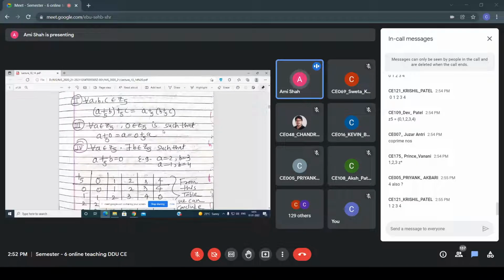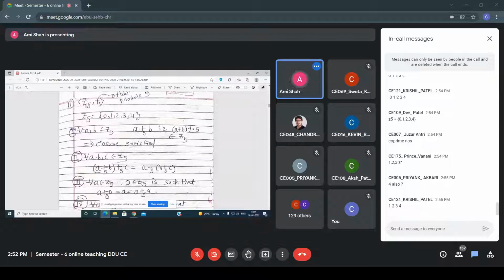Now suppose I want to check whether this Z5 comma plus 5, this addition modulo 5, is a group or not. All of you know the four properties you have to check. First is closure. For every A, B belonging to Z5, for any two elements, performing addition modulo 5, the meaning of A plus 5 B is A plus B modulo 5.